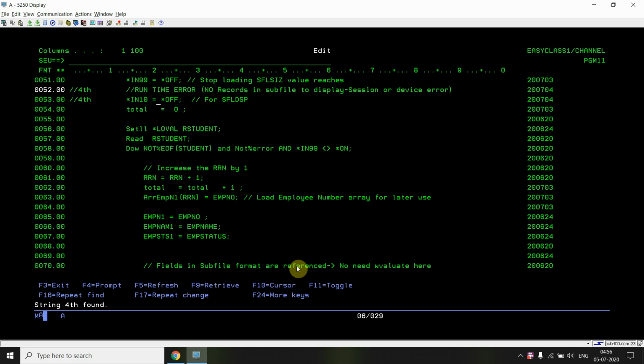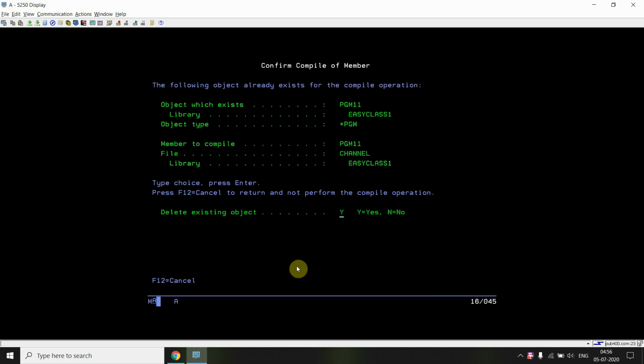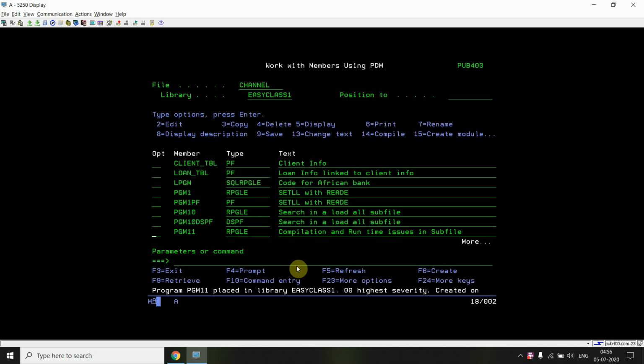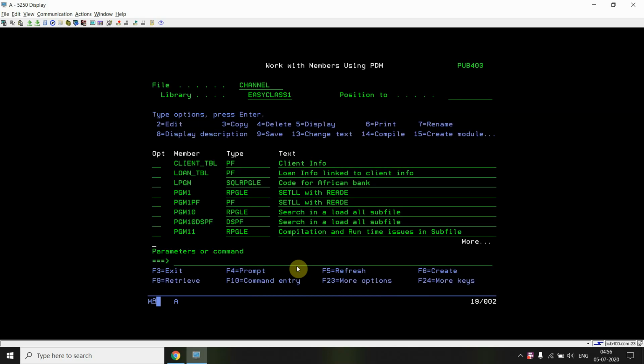If the indicator associated with it, indicator 10, is on, it means there are some records to be displayed. Since there are no records but your indicator is still on, what happens in that case? When there are records and the indicator is on, you are not able to see that error.